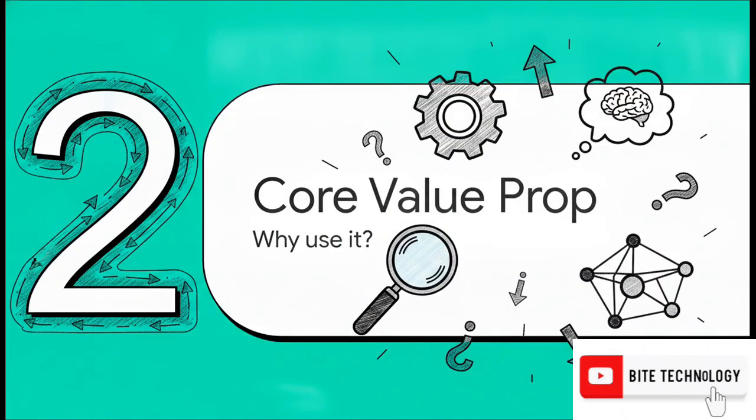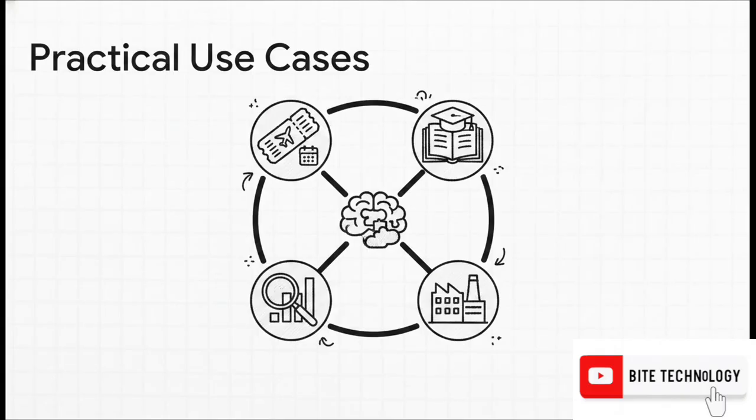Moving right along to Section 2, the core value proposition. So why are developers going crazy over this? Well, by making AI data aware and capable of taking action, LangChain opens up literally endless practical use cases. Just think about personal assistance. Imagine an AI that doesn't just draft an itinerary, but actually books your flights, transfers money, or pays your taxes. For sure, that is a game changer.